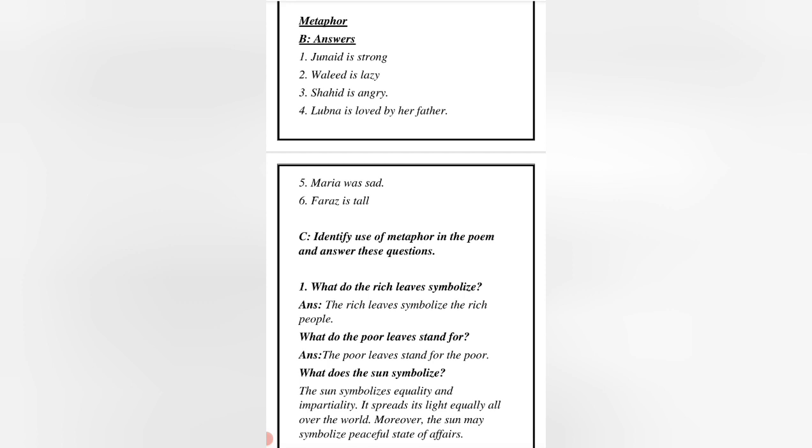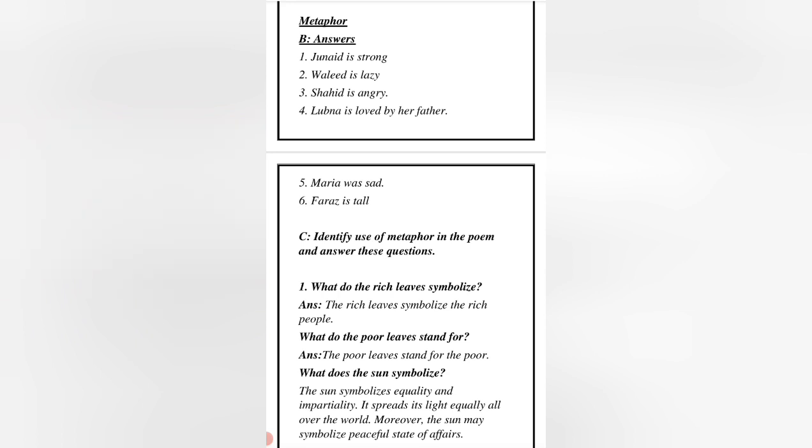Lubna is the apple of her father's eye means Lubna is loved by her father. Maria was feeling blue after her cat was hit by a car. Feeling blue means feeling sad. And the last part is Faraz is a giant in his class, towering a foot over his classmates, means Faraz is very tall.